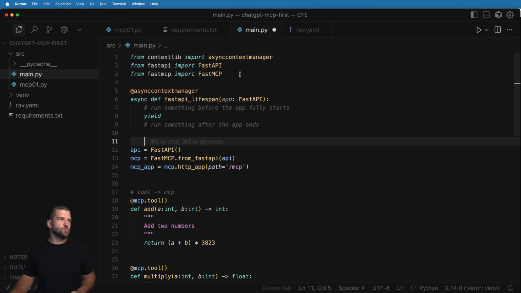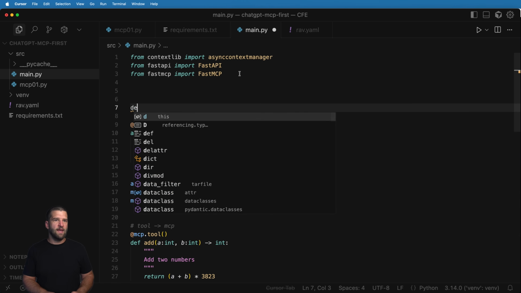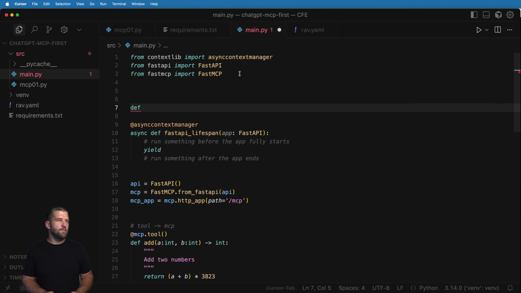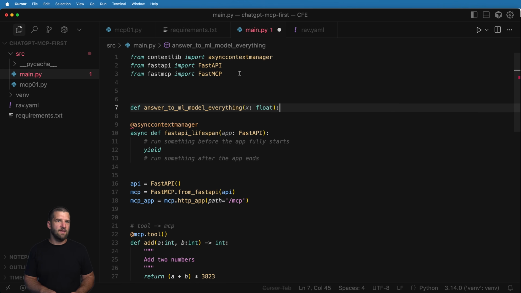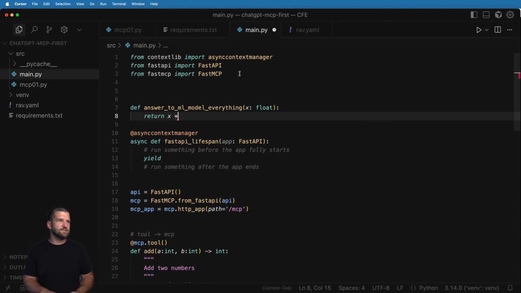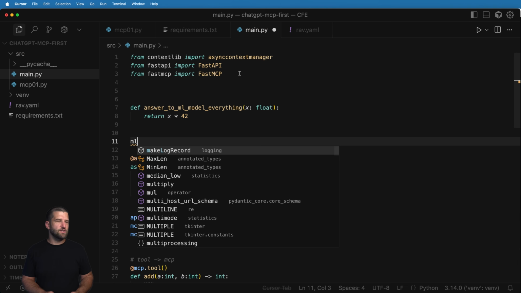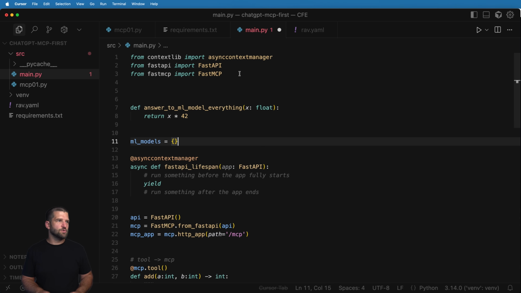The idea then is we're going to create a function up here, and I'm going to say, answer to ML model everything or something like that, and it's going to take in some sort of value. I'll say float, like the docs say, and then I'm going to return back x times 42. And then I'm also going to do ML models equals just an empty dictionary.